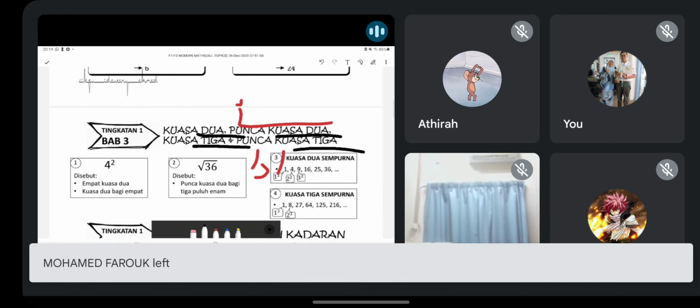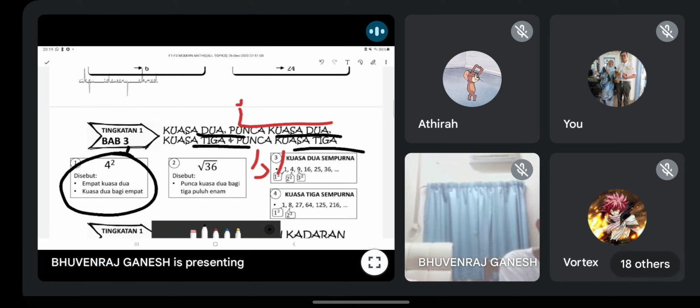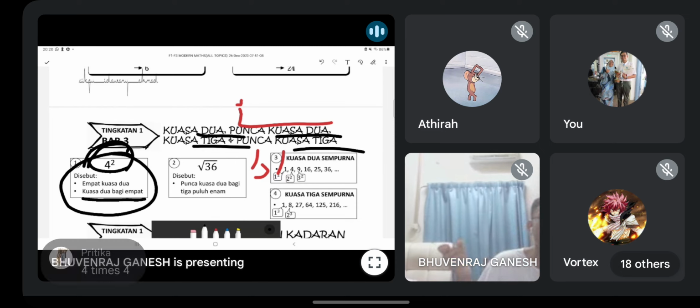Alright, so now we talk about this one. Okay, so guys, do you all know how to read this? A lot of people will say 4 square, right? Okay, correct. You can say 4 square. Kamu boleh cakap 4 kuasa 2. Or you can also say kuasa 2 bagi 4. The square of 4. Two ways. 4 times 4 also can. 4 darab 4 pun boleh. Okay, no problem. Because what we see now is maths, not language. Kita tak tengok bahasa. But this one is just basic only.